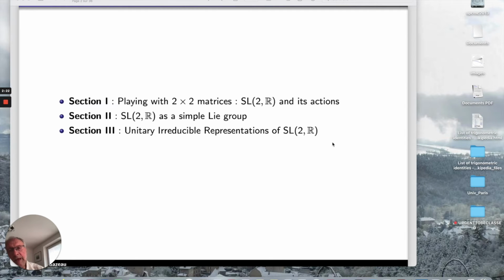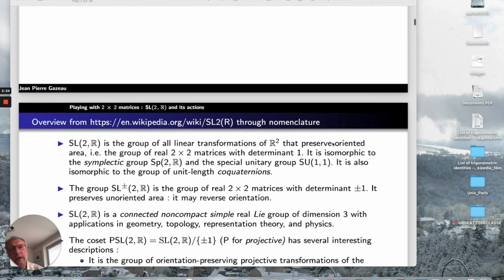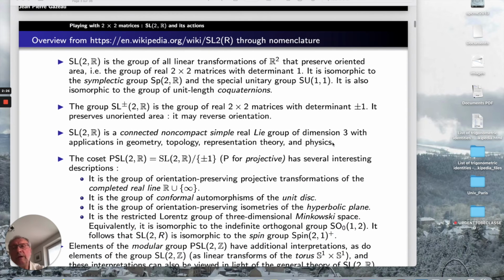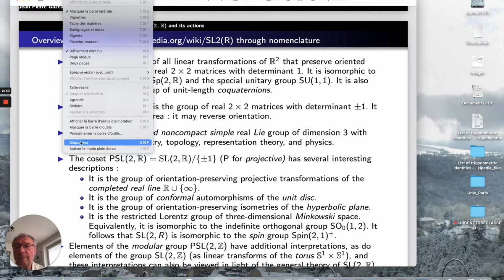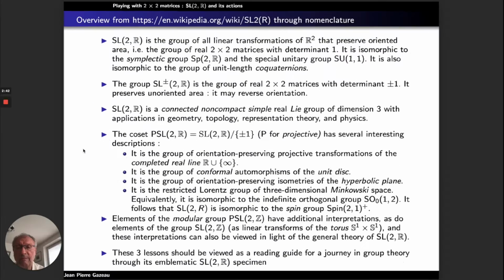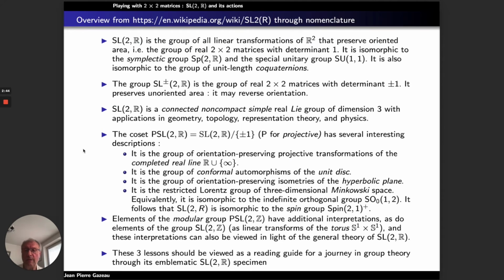So let me start the first lesson, and I will put the full screen, so in some sense you will not see my face, I think. Oh, you still see my face. Okay, very good.